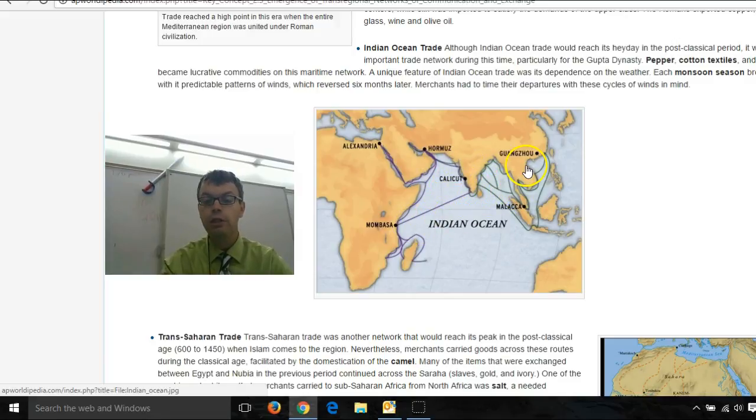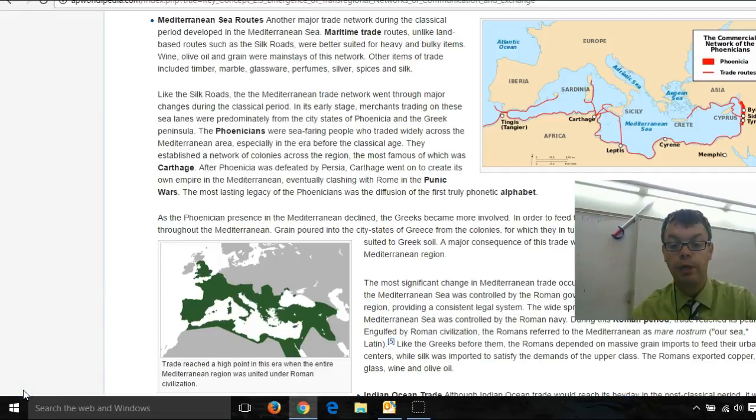And slowly, these will start to replace the Silk Roads. I mean, the Silk Roads over land will still happen, but people realize they can fit more stuff on a boat. You can get a lot of large, bulky goods on a boat and move them through the sea. So maritime trade will become more important as land trade will go down a little bit. Maritime trade really will increase in the Indian Ocean trade route and especially in the Mediterranean Sea trade route during this era.